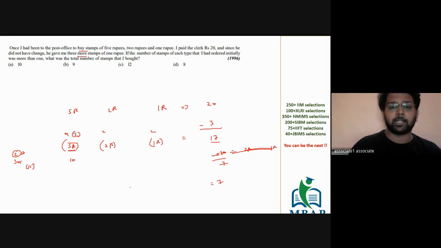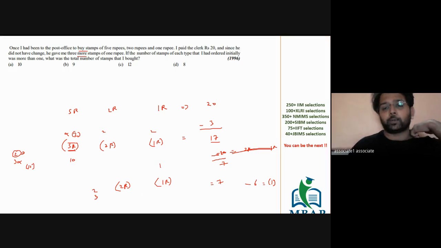In 7, you are taking 2 rupee stamps and 1 rupee stamps: 2 rupee stamps plus 1 rupee stamps equals 7. Now for 2 rupee stamps, you can select either 2 or 3. But if you select 3, you would have to take off 6 rupees. The available value will be only 1, which means you can select only 1 one-rupee stamp, which is not possible. You have to select at least 2. So 3 cannot work for 2 rupee stamps. It can only be 2 stamps. 2 twos is 4. If I remove 4 from this, the leftover value will be 3.